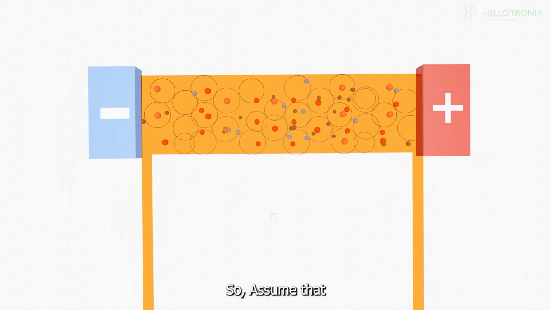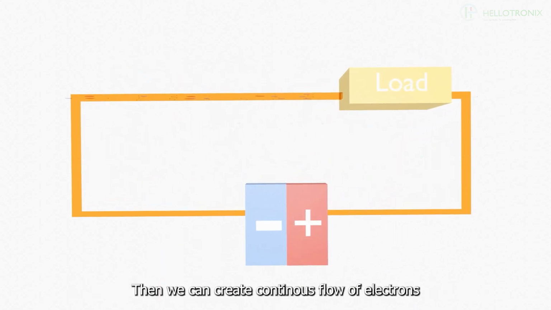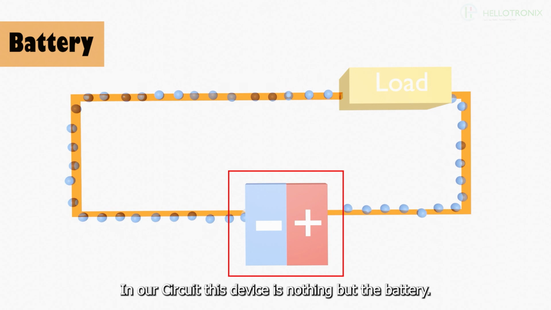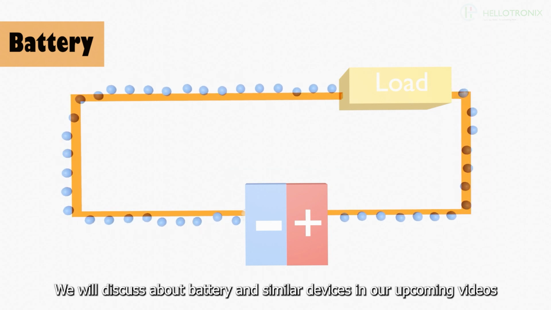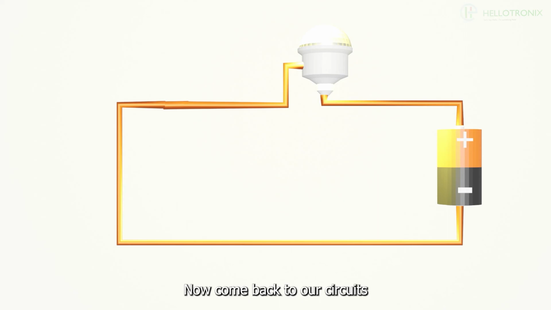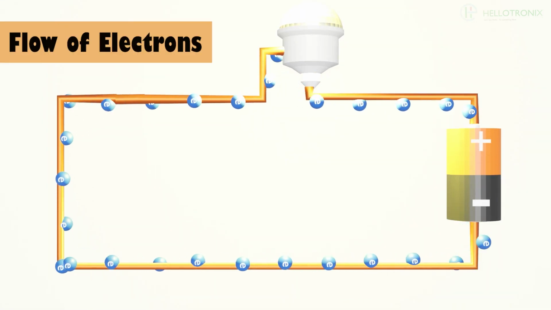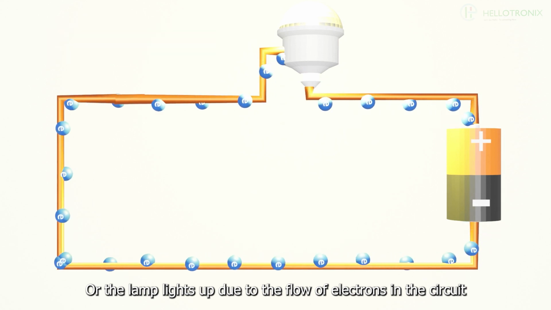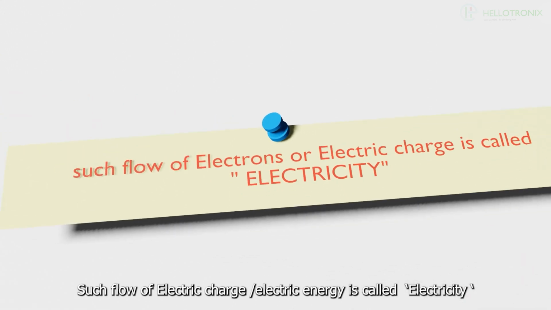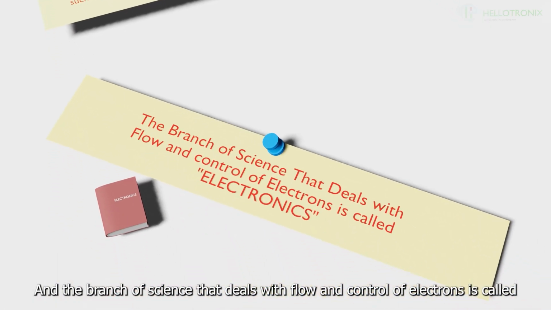So, assume that we have a device that can continuously attract electrons from one end and repel them through the other end. Then we can create a continuous flow of electrons. In our circuit, this device is nothing but a battery. We will discuss more about batteries and similar devices in our future videos. Now, come back to our circuits. Here we found that when the switch is on, electrons are moving through the circuit, and the lamp is illuminating due to the flow of electrons in the circuit. Such flow of electric charge or electric energy is called electricity. And the branch of science that deals with the flow and control of electrons is called electronics.